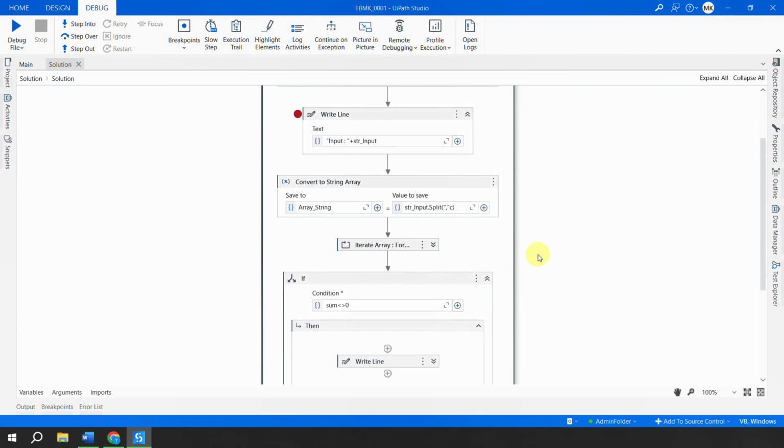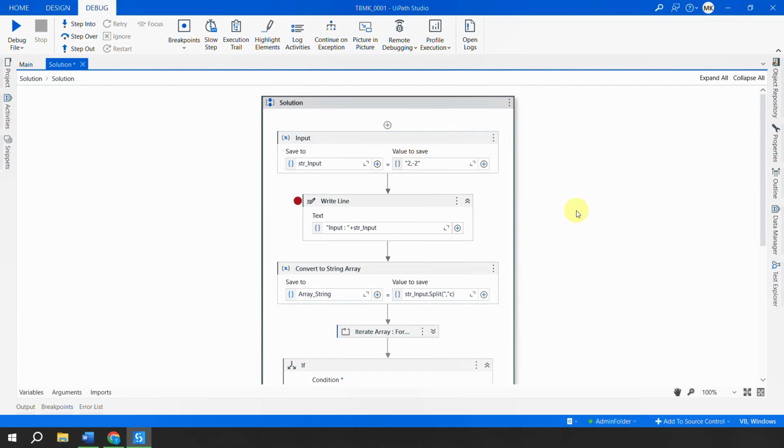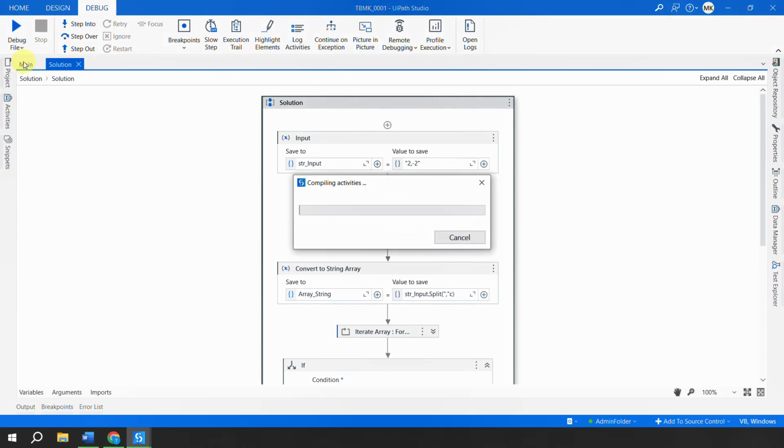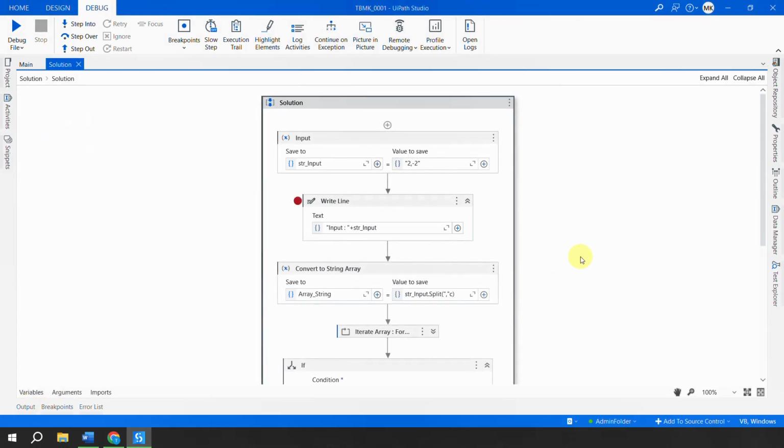But sometimes what might happen is that you did a calculation and the number is actually 0, right? So for example, think of a scenario like this: you have a number which is 2, and then you have a number which is -2. I'll save this, go here, run the file, right? Both of them are even numbers, but if I do the calculations, it is again going to say that there are no even numbers in the array, right?